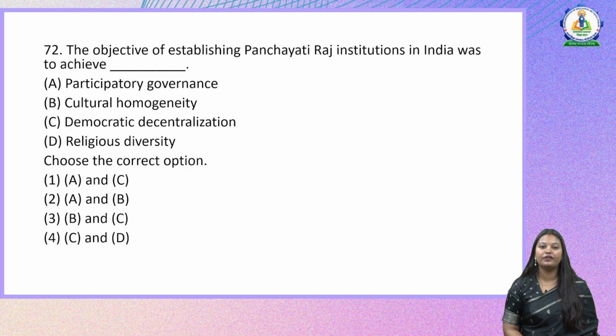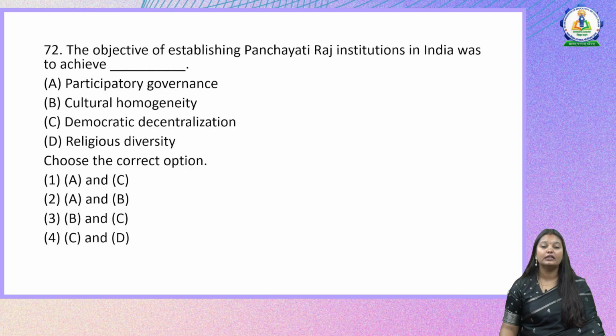The objective of establishing Panchayati Raj institution in India was to achieve. The statements are participatory governance, cultural homogeneity, democratic decentralization, and religious diversity. So these are the 4 statements. Which 2 of these are the major objective for us to have Panchayati Raj institutions in India? If you look at all of these 4 statements, only 2 of them are actually talking about the intentions or the main objectives of starting it. The others are actually not appropriate here.